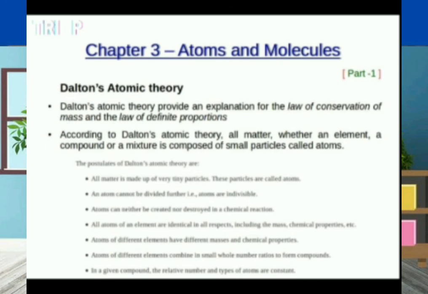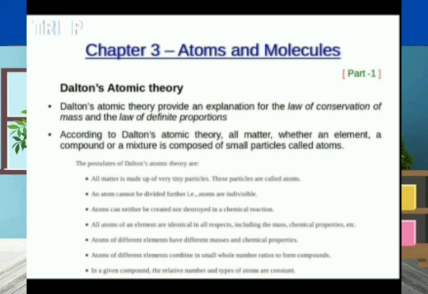Atoms of different elements combine in small whole number ratios to form compounds. We already discussed this. For example, in H2O the elements combine in a 1:8 ratio by mass.